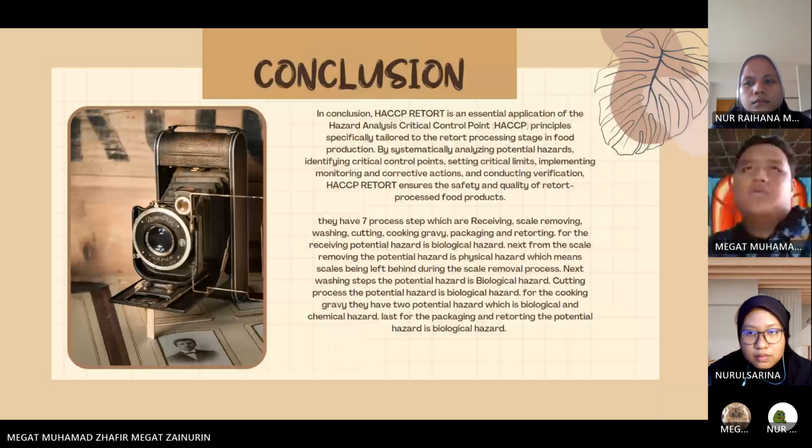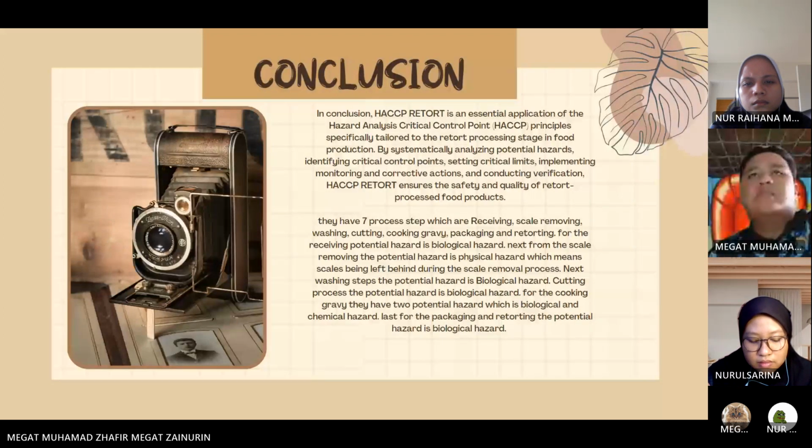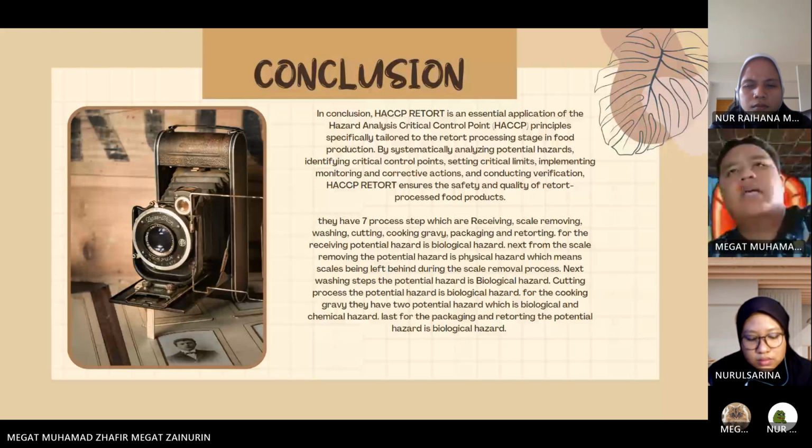Next is the conclusion. In conclusion, HACCP RITA is an essential application of the hazard analysis critical control point principle, specifically tailored to the RITA processing stage in food production by systematically analyzing potential hazards, identifying critical control points, setting critical limits, implementing monitoring and corrective action, and conducting verification. HACCP RITA ensures the safety and quality of RITA processed food products. They have 7 process steps, which are receiving, scale removing, washing, cutting, cooking gravy, packaging, and retorting.